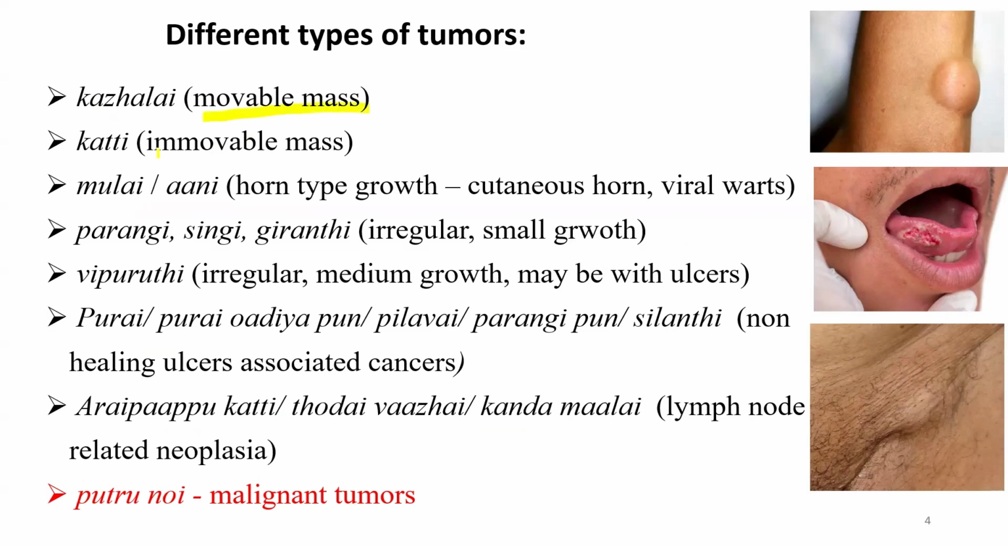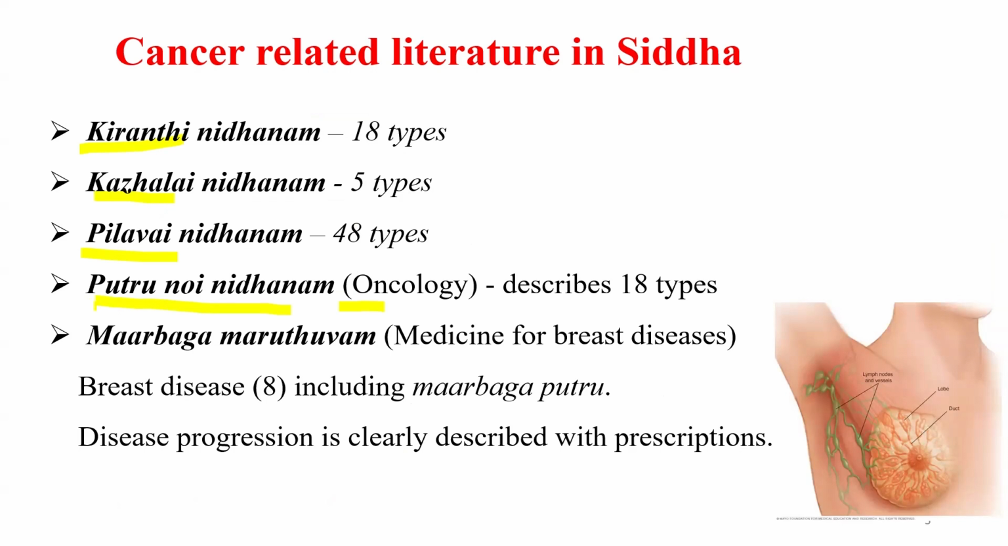Kadalai is a movable mass. Katti is an immovable mass. There are also horn-type overgrowths. Parangi and Girandi are irregular shaped small growths. Lymphoma, the lymph node related cancers, are given the names Arayapukatti, Todaivale, Kandamale. The first ancient traditional literature on cancer, Putru Nidanam, deals with oncology and described the 18 types of cancer which were seen in those days.